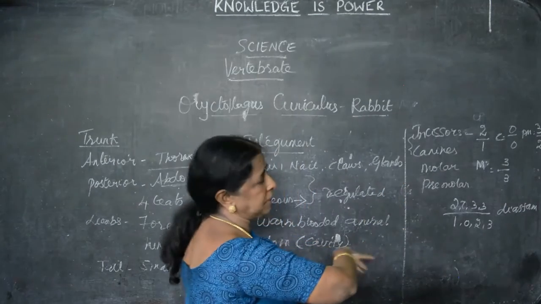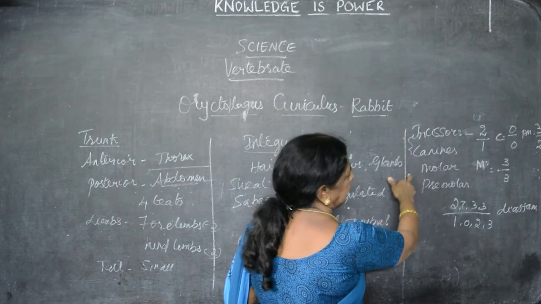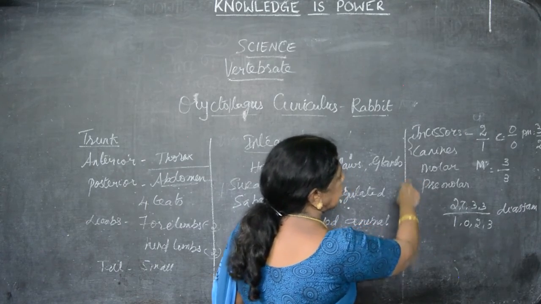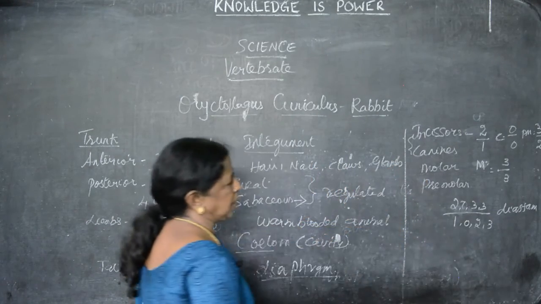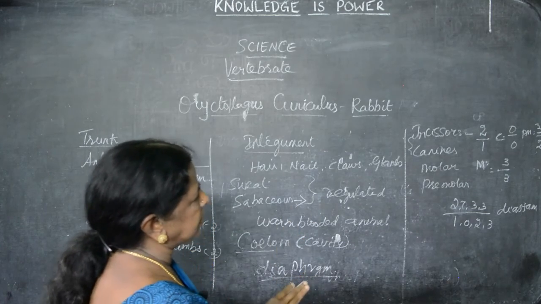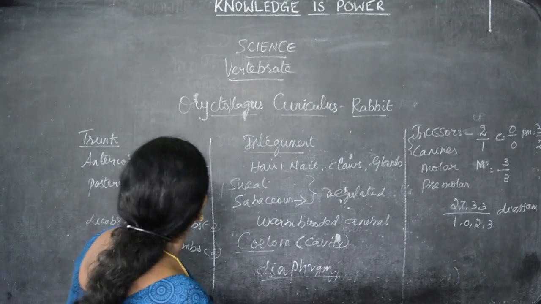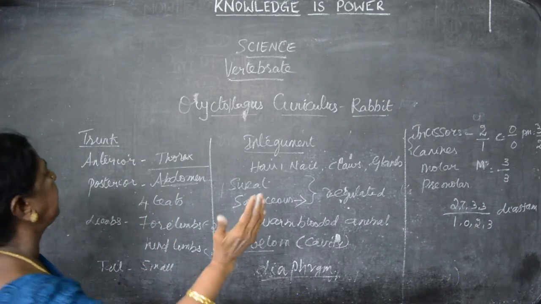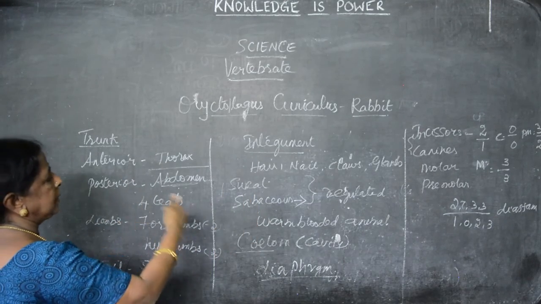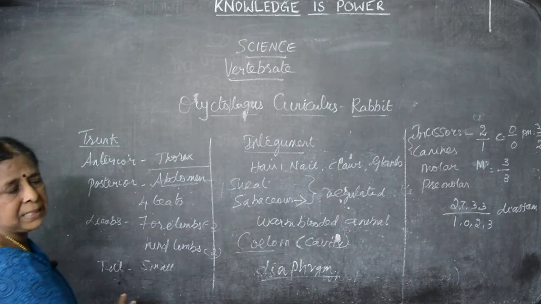Because of four kinds of teeth, it is known as heterodont: incisor, canine, premolar, molar. Canine is absent because it is herbivorous; canine is a tearing tooth and there is no need for the rabbit to tear flesh. The respiratory parts are in the thorax, and the digestive system and others are in the abdomen. The remaining things we will see later on.